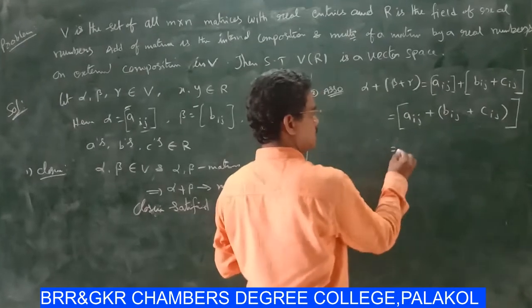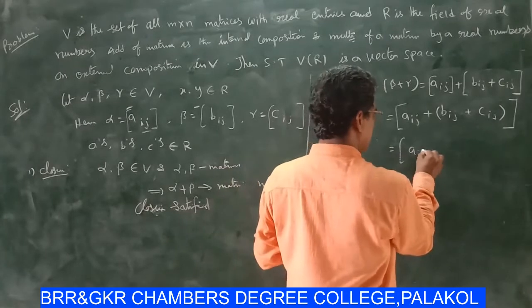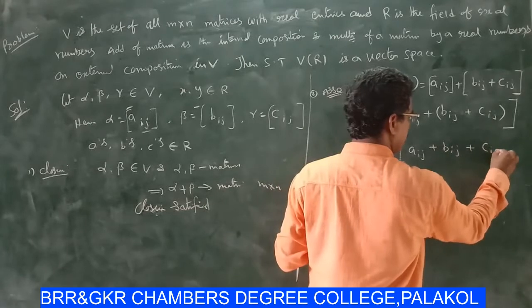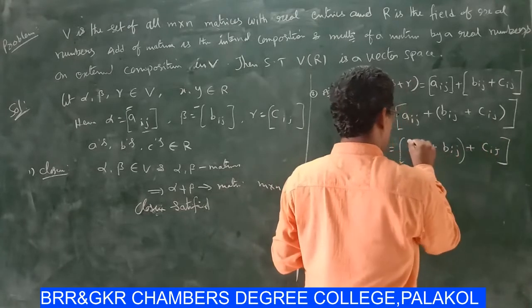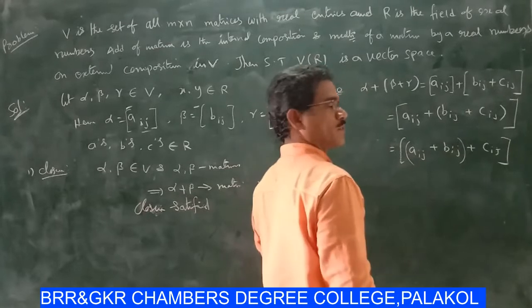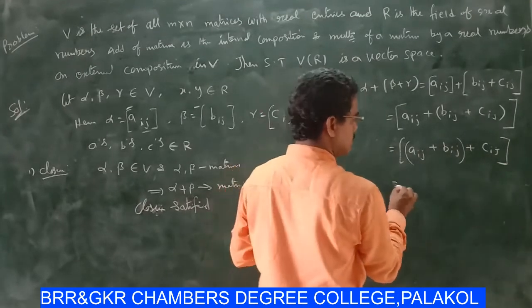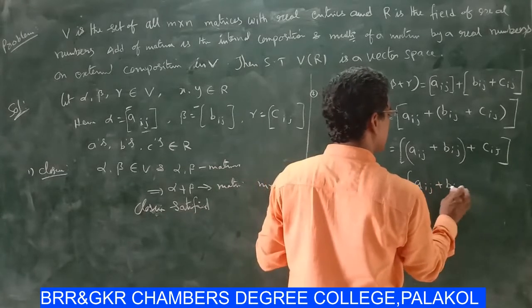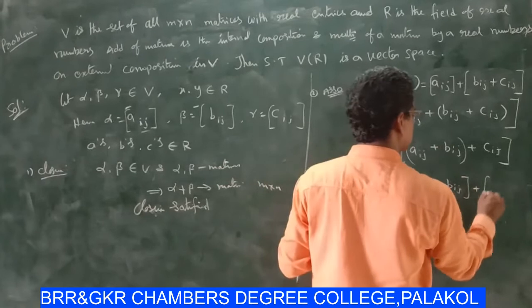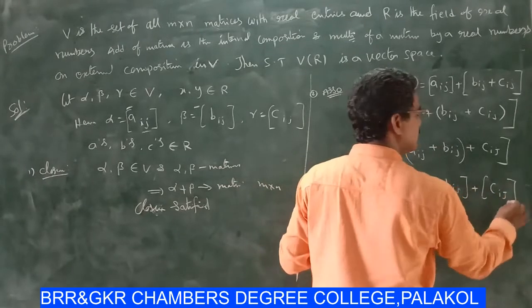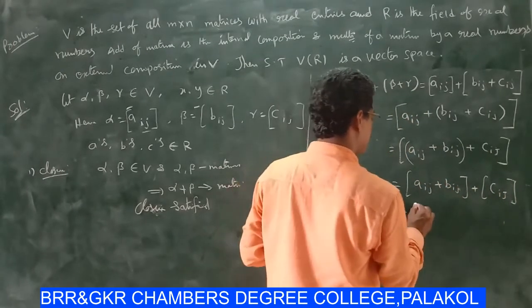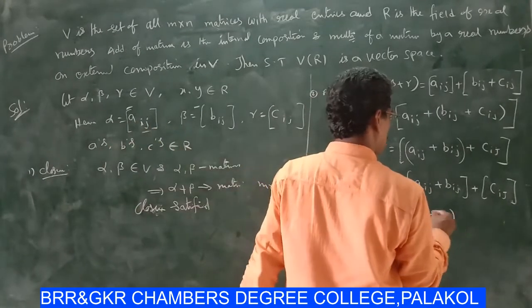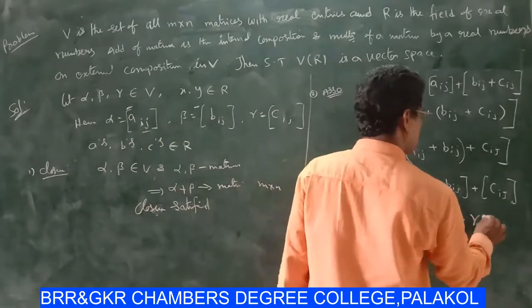Now this is the associative property. So this is the set of Aij plus Bij plus the matrix Cij, that is alpha plus beta plus gamma.